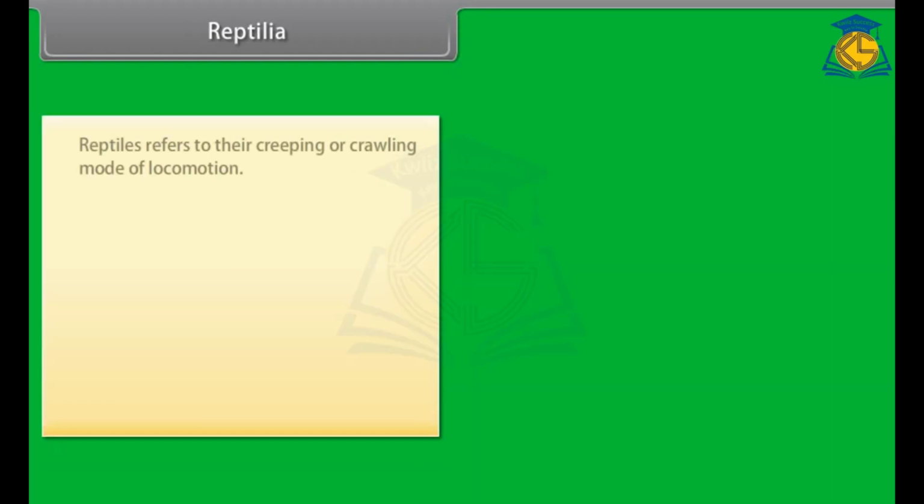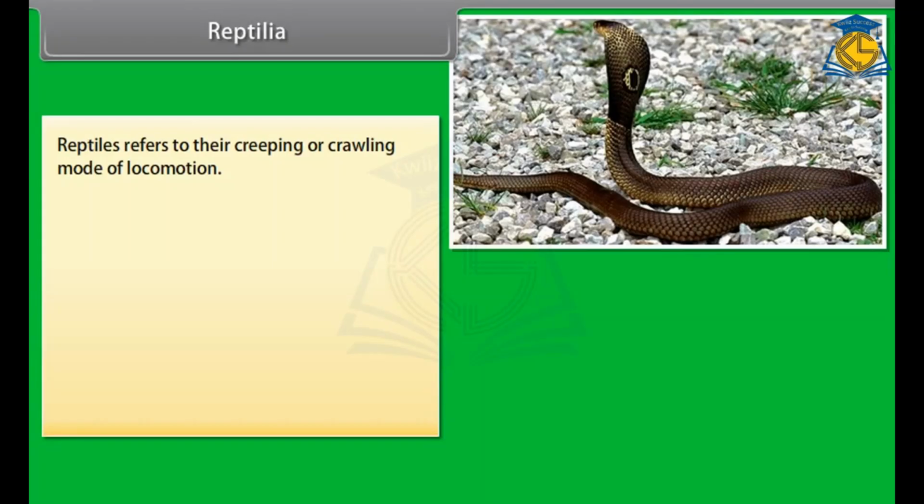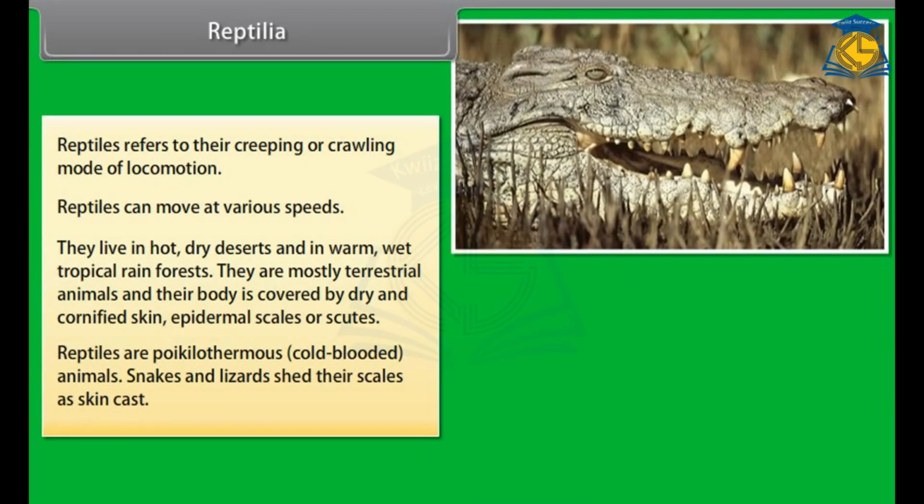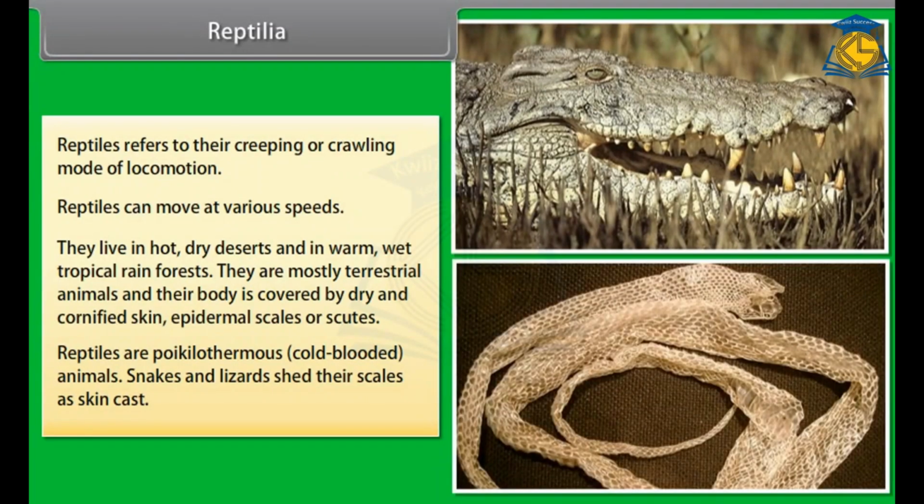Reptilia. Reptiles refer to their creeping or crawling mode of locomotion. Reptiles can move at various speeds. They live in hot, dry deserts and in warm, wet tropical rainforest. They are mostly terrestrial animals and their body is covered by dry and cornified skin, epidermal scales or scutes. Reptiles are poikilothermous or cold-blooded animals. Snakes and lizards shed their scales as skin cast.